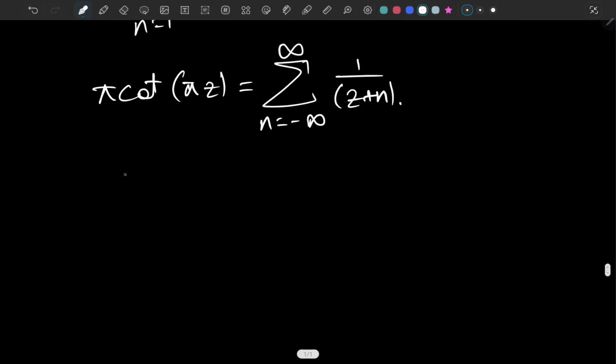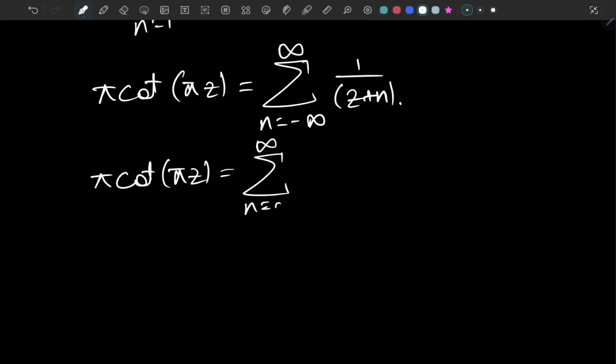Let's write it in a little bit different manner: pi times cotangent of pi z equals the sum as n goes from negative infinity to infinity of z plus n whole to the negative 1.